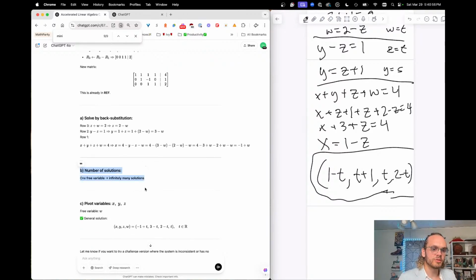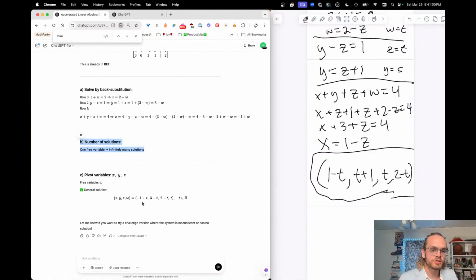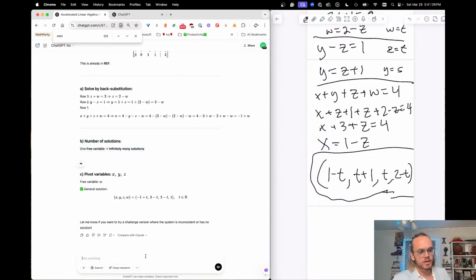One free variable, infinitely many solutions. Nice. General solution, -1 plus t, 3 minus t, 2 minus t, t. So it's actually the same as what I got. They just had t as the last variable. I guess that's a more common thing.